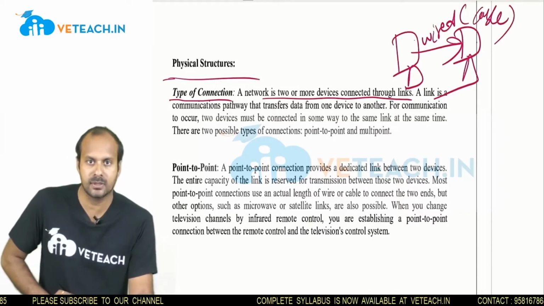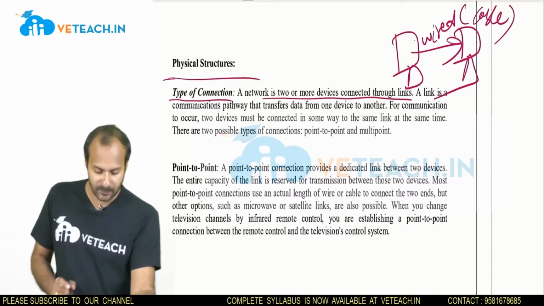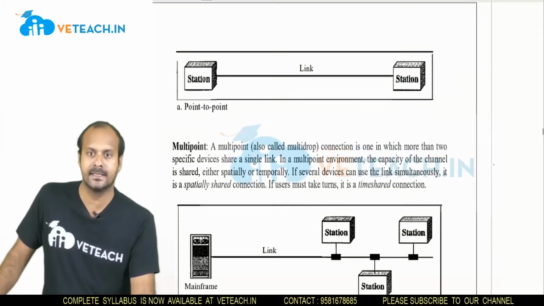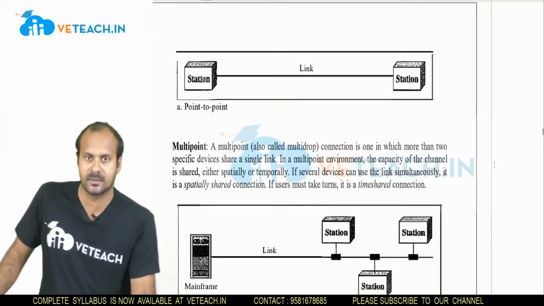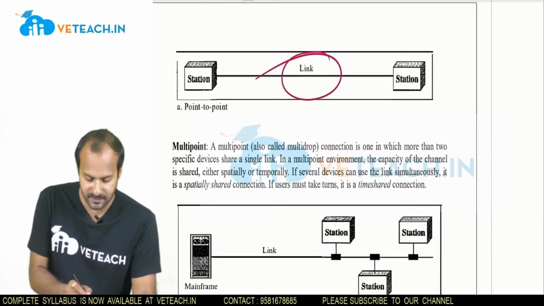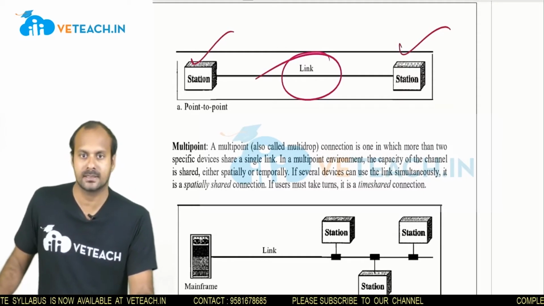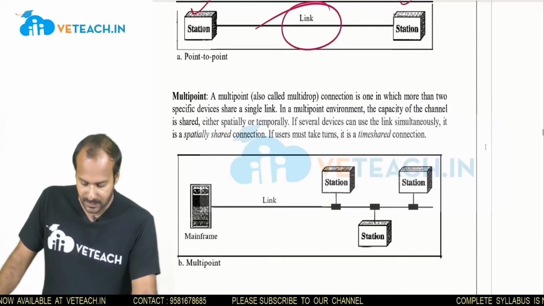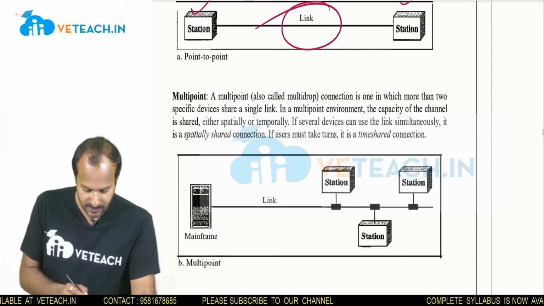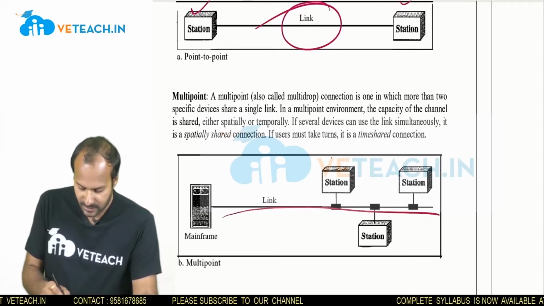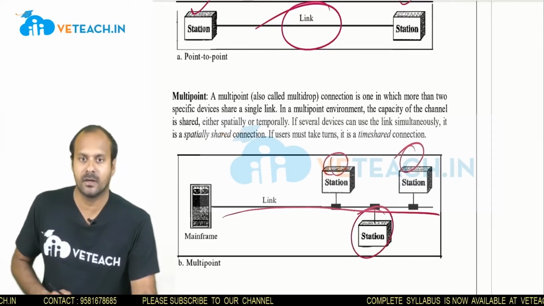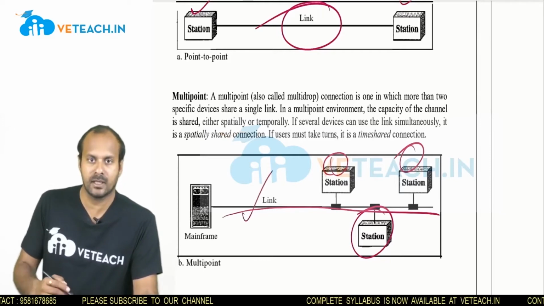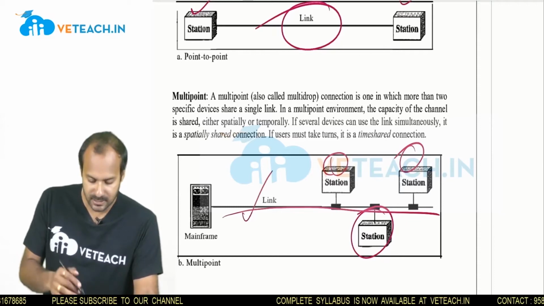So there are two types of connections, point to point and multi-point. What is a point to point connection? A point to point connection is a direct dedicated link connecting one system to another system. See here, a direct link has been connected from one station to another station. This will be called a point to point connection. And the second one is the multi-point connection. In a multi-point connection, the same link is shared among different systems. A single link shared among different stations, systems or devices is called a multi-point connection.